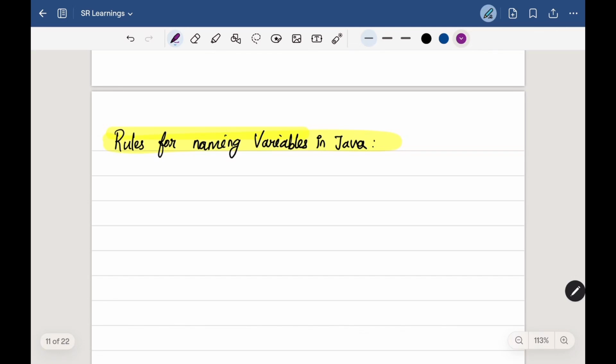So let's see the rules for naming variables in Java. A variable name can consist of capital letters from A to Z and also lowercase letters from small a to z. So it can contain all these alphabets, and also it can contain digits from 0 to 9 and only two special characters, such as underscore and the dollar sign. And also, the first character must not be a digit.